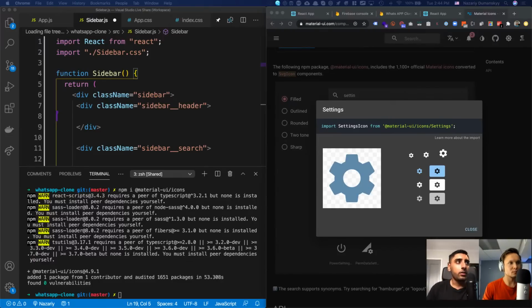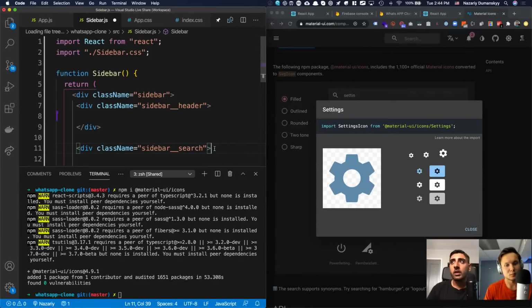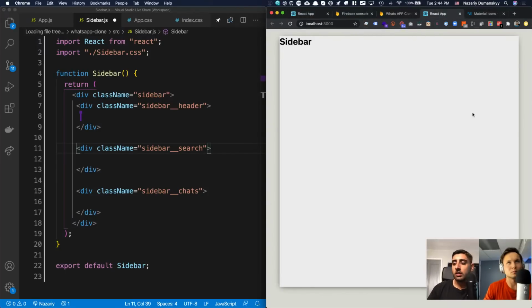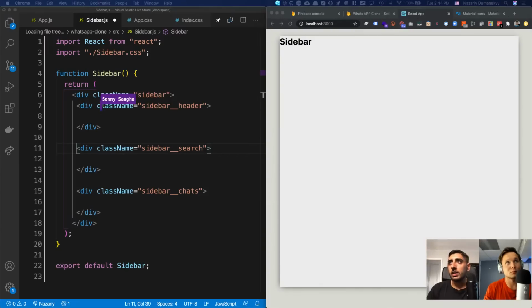So now let's go over to the sidebar and start populating this stuff. We have the sidebar header. The header had a few icons on the right and it had an avatar on the left. To get the avatar on the screen, I can go up to the top and import the avatar. I can just write it in and it'll do a shortcut.